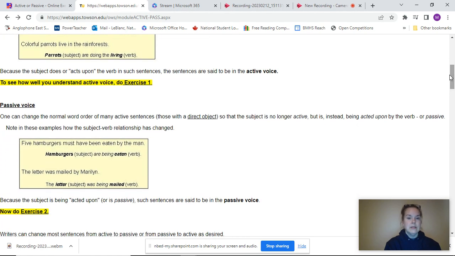In the passive voice, it focuses on the object. 5 hamburgers must have been eaten by the man. I don't know why we need the 5 hamburgers, why we need to know their take on it, why we need to have their perspective. The letter was mailed by Marilyn. Again, the letter is not the important part. We don't want to know about the letter's perspective. Marilyn mailing the letter, she mailed the letter, is more direct, and it gives us the information that we need.